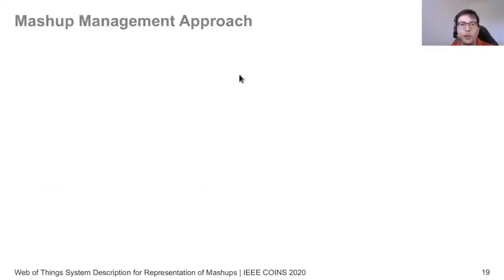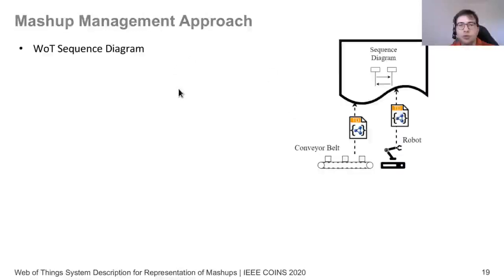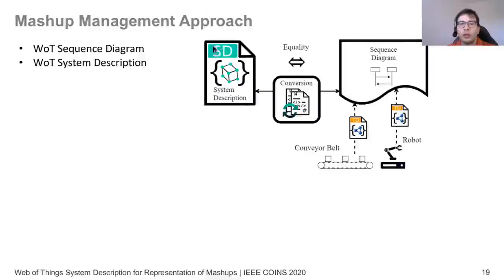And thus, we are proposing a mashup management approach. We first start with a sequence diagram representation of the mashups. In this sequence diagram, we see what messages are sent between different devices. Then we provide what we call a Web of Things system description.